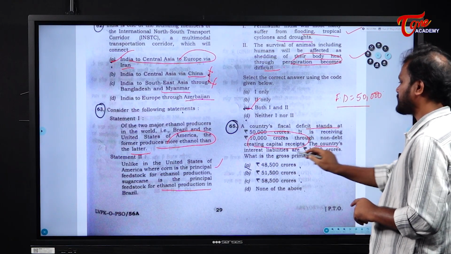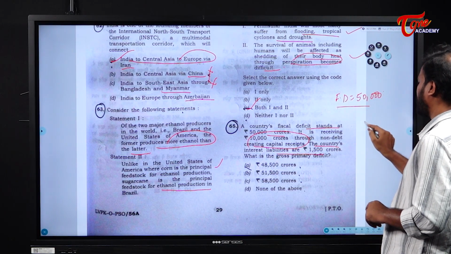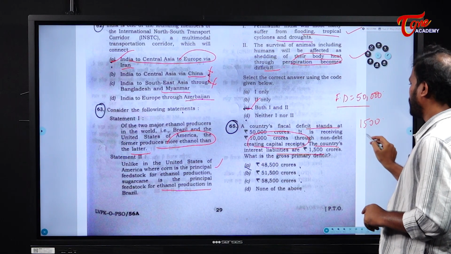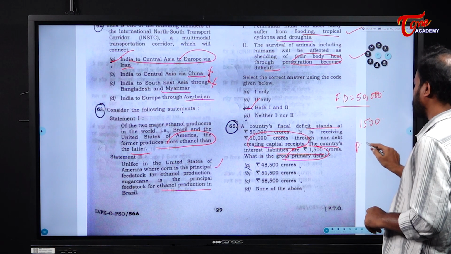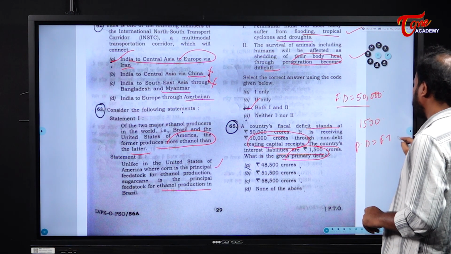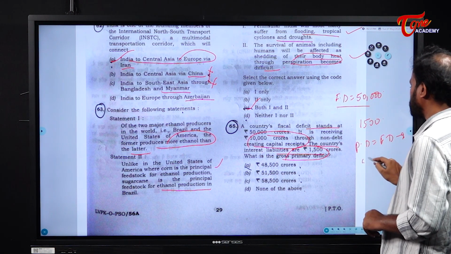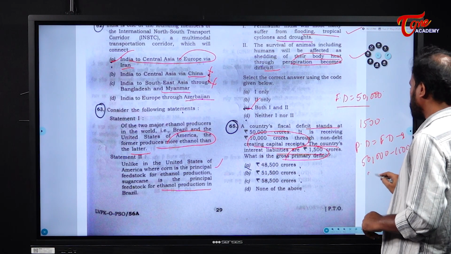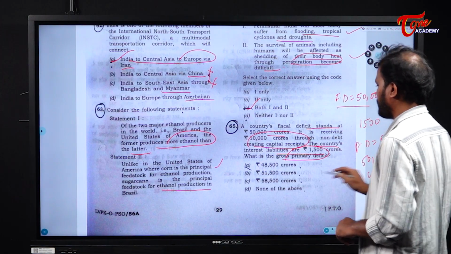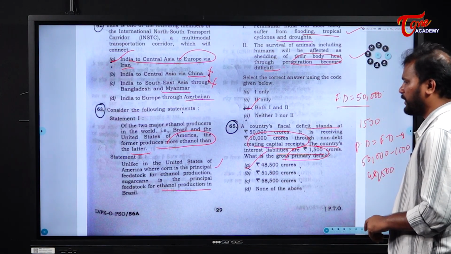Next, the country's interest liabilities are 1,500. Now, what is the gross primary deficit? The primary deficit is equal to fiscal deficit minus interest payments. So fiscal deficit is 50,000 minus interest payments of 1,500. So the answer is 48,500. This is the answer. Clear? Next.